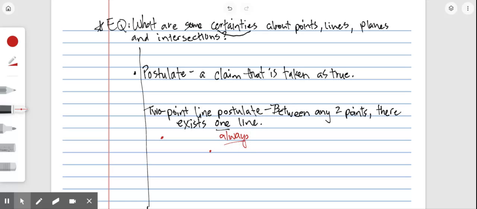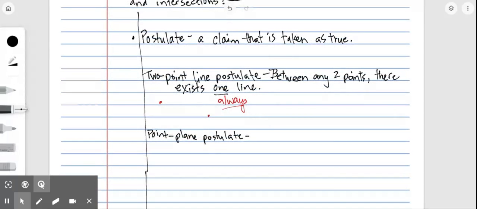It always creates only one line. A second postulate is the point plane postulate. This postulate says that if I have 2 points, that helps create a plane, but it can create infinitely many planes. So I need a third point. Between any 3 non-collinear points, there exists exactly one plane.